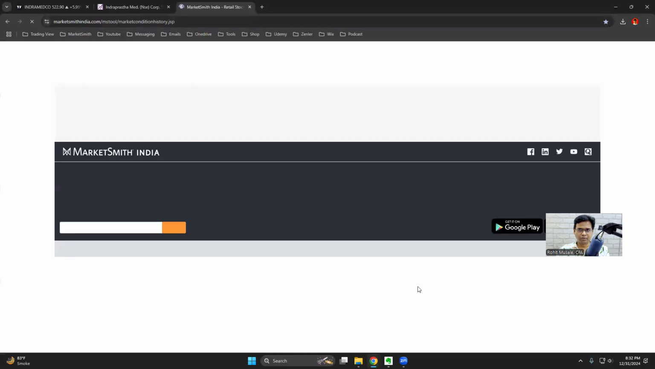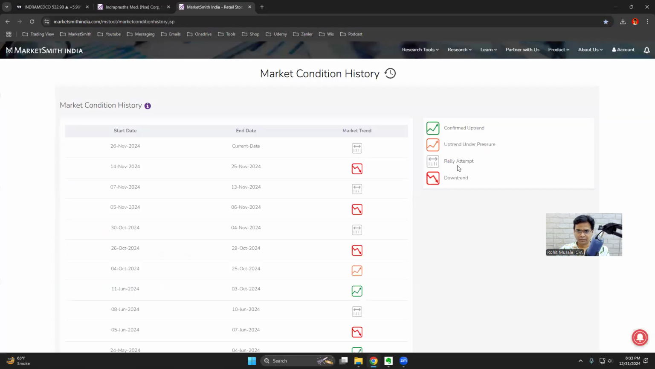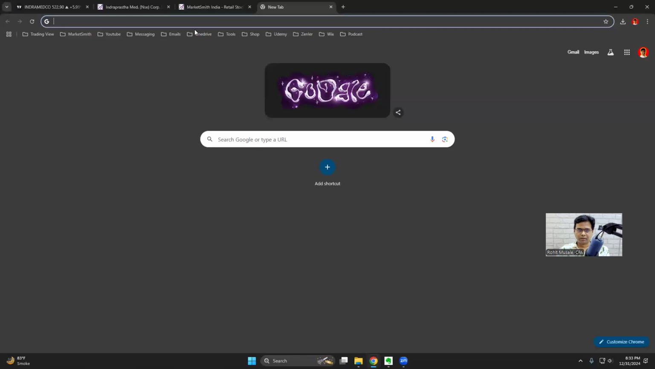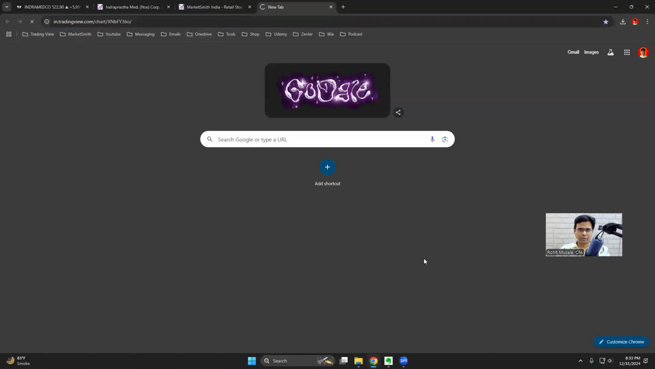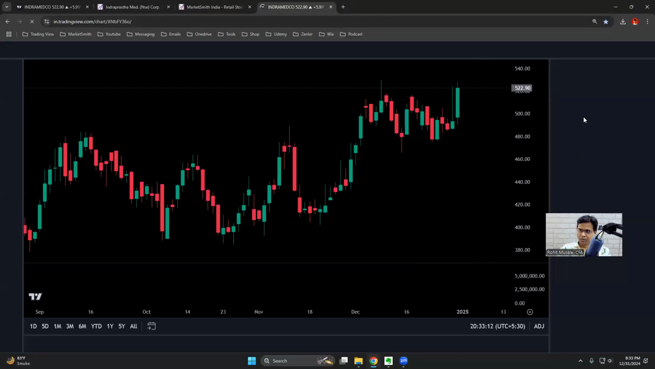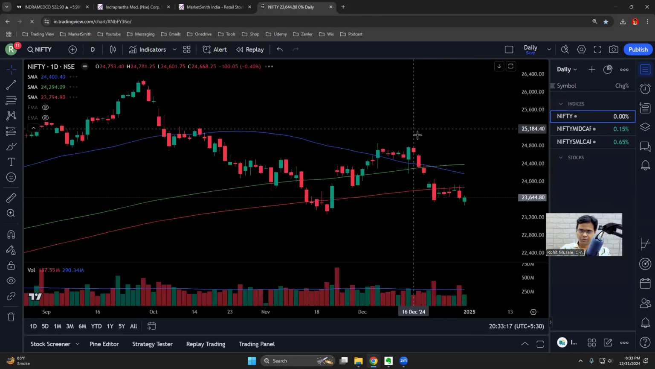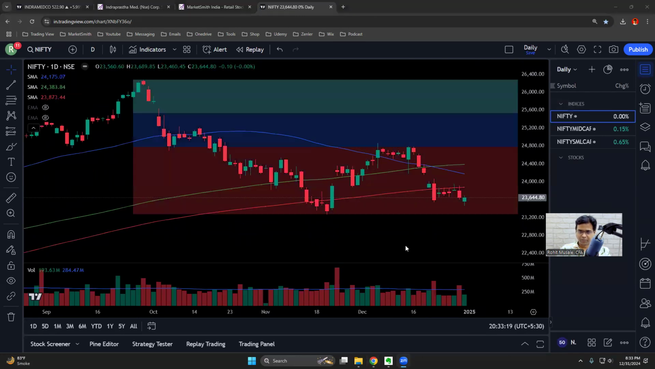Here you have market conditions. See, the market is still in a rally attempt. So if I go to the chart of Nifty, let me show you the chart of Nifty so that you will understand why we are rejecting the stock. So you go to the chart of Nifty, which is a representation of the market.